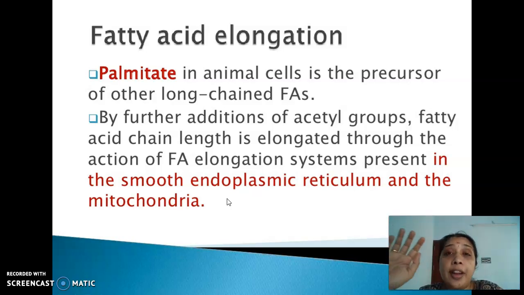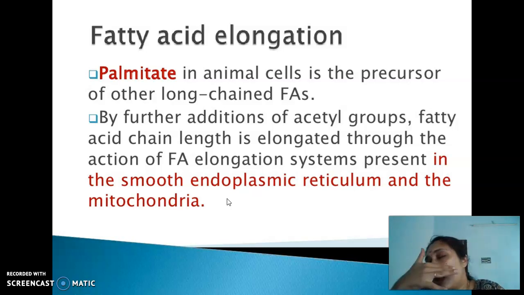But it is not the fatty acid synthase that is carrying out the elongation. Fatty acid synthase is present only in the cytoplasm. In the microsomes, in the smooth endoplasmic reticulum, or in the mitochondria, the fatty acid synthase complex is not there. Even though the reactions are the same, the enzymes are not present in the form of a multi-enzyme complex.